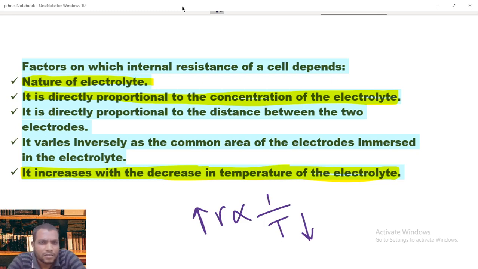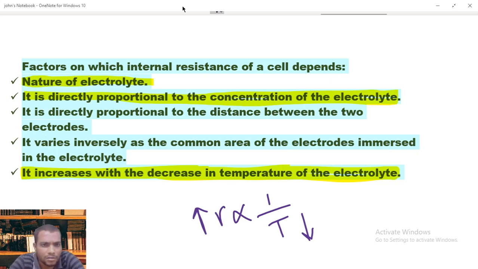Suppose you purchase a cell made one year before and use it now. Will it give maximum power, or maximum potential difference, or maximum EMF? The right word here is maximum EMF. Will it give its maximum EMF, which for a pencil cell is 1.5 volts?